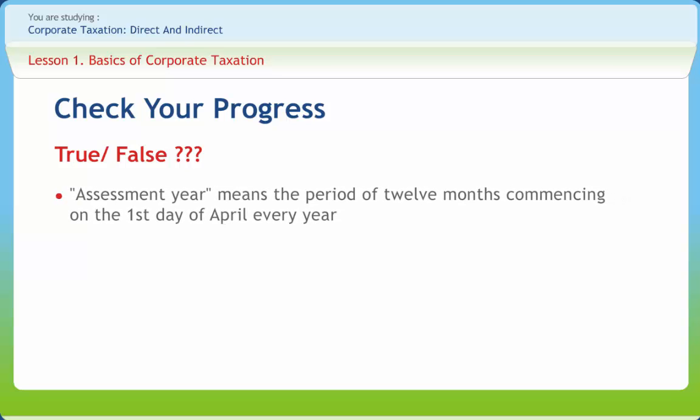Assessment year means the period of 12 months commencing on the first day of April every year. Right or wrong? Right.